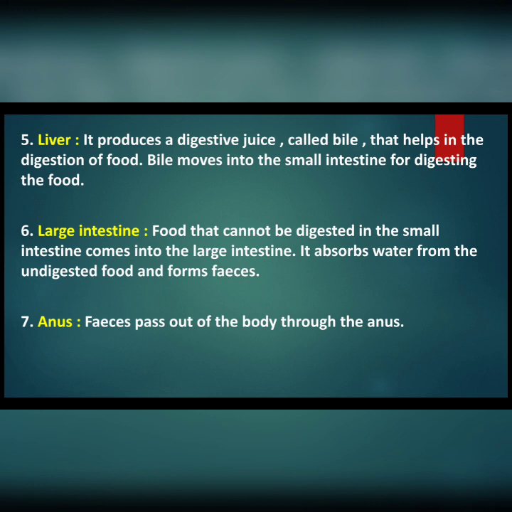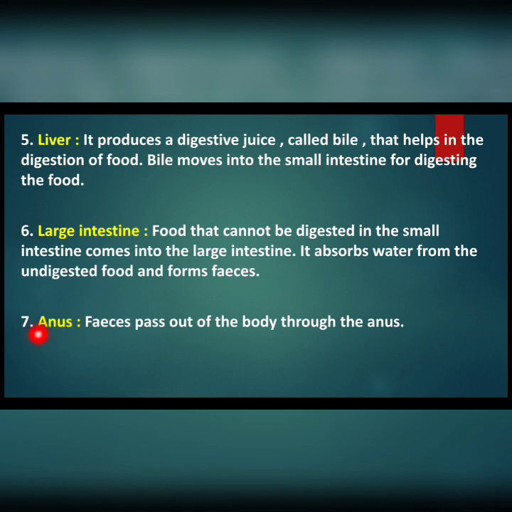Now moving to the next organ, liver. It produces a digestive juice called bile that helps in the digestion of food. Bile moves into the small intestine for digesting the food. And the next organ is the large intestine. Food that cannot be digested in the small intestine comes into the large intestine. It absorbs water from the undigested food and forms feces. Feces is the undigested part of the food.